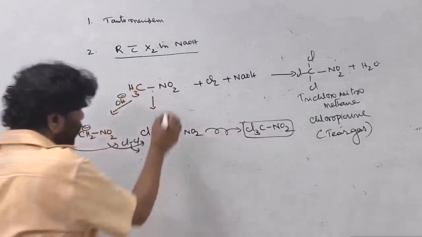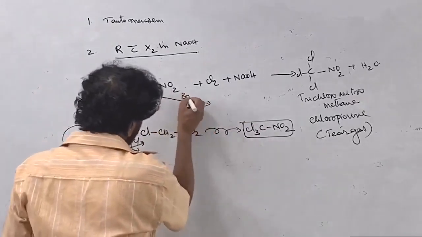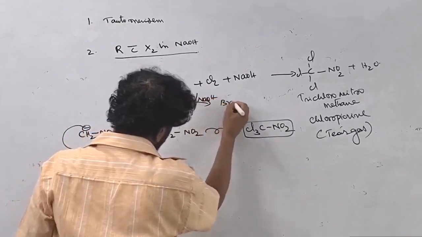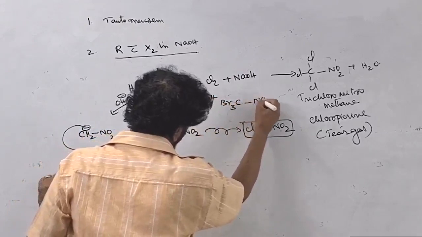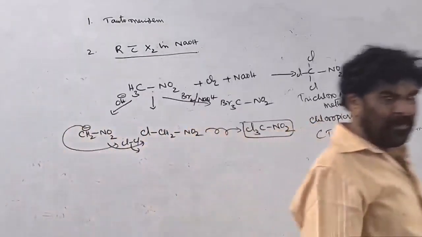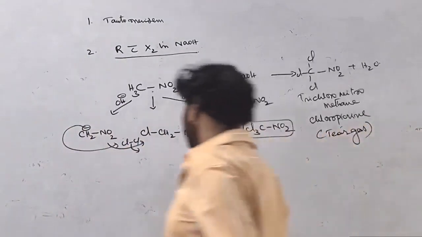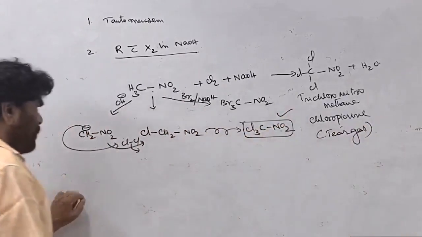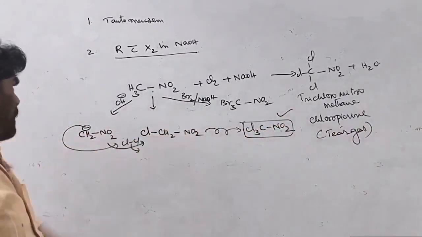If you treat with bromine and sodium hydroxide, similarly tribromonitromethane is formed. It is not only for chlorine, it can also be for bromine. This has commercial importance. It is used in tear gas shells, as a lacrymator.